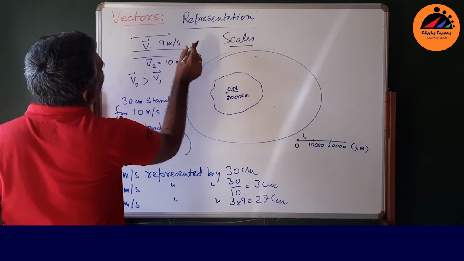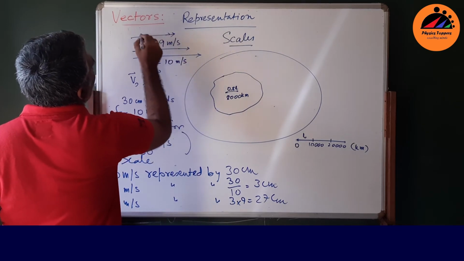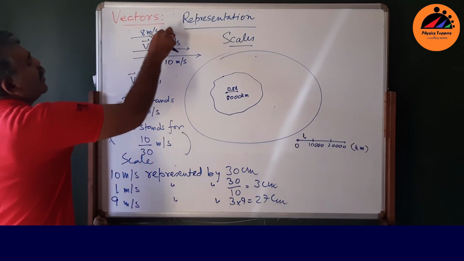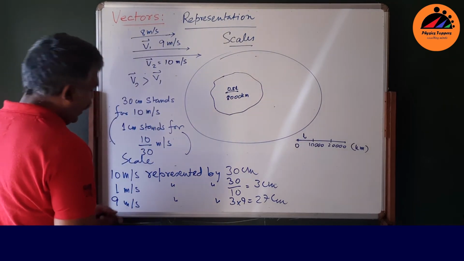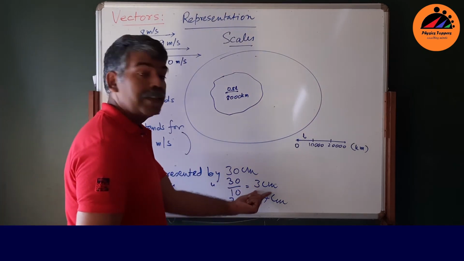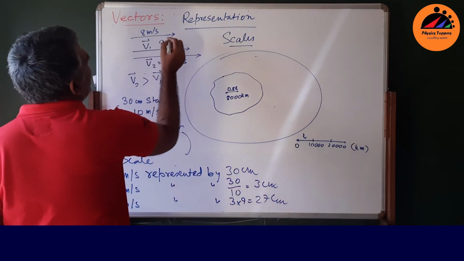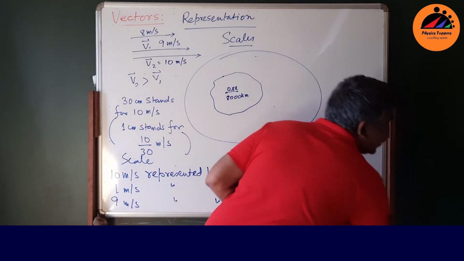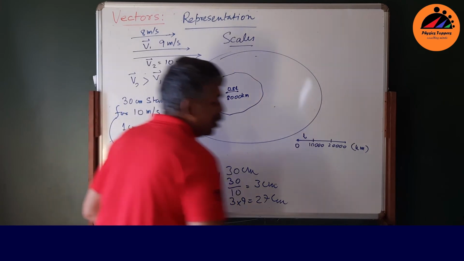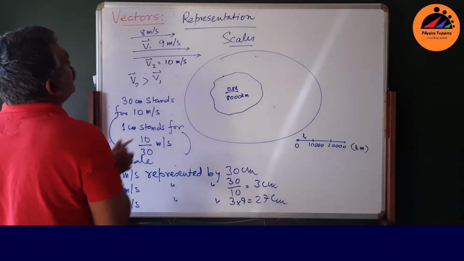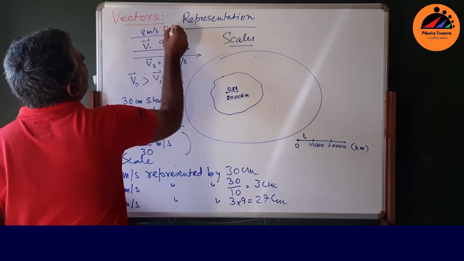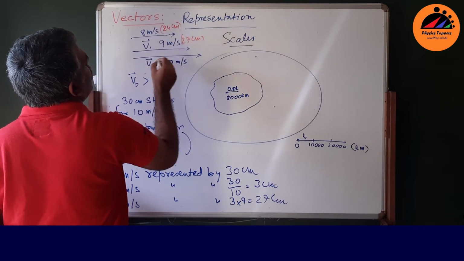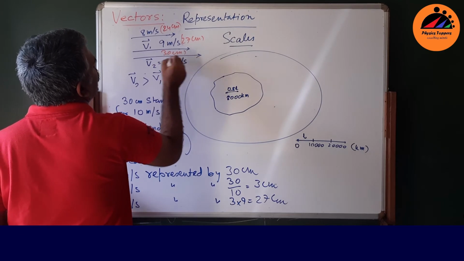Bring another fellow. He is moving with a speed of, suppose, 8 meters per second. So what will be the length of this arrow? Naturally, 1 meter per second is represented by 3 centimeters. So 8 meters per second is represented by 3 into 8, so that is 24. Let me use a different color. So this is 24 centimeters. This is 27 centimeters. And this is 30 centimeters.